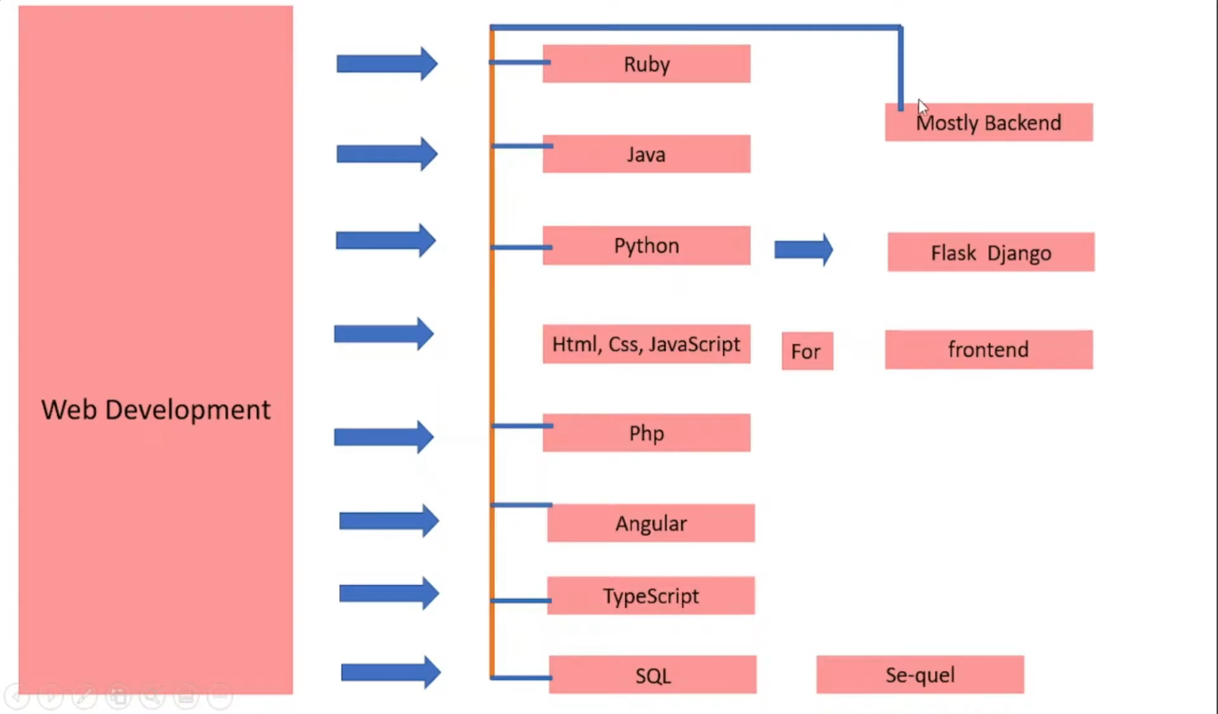So we use almost these languages for web development, except HTML, CSS and JavaScript, which are used for the front end. Every other programming language mentioned here is used mostly for backends. We can use Python for web development, and there are two very famous frameworks for Python known as Flask and Django. Then PHP, Angular, TypeScript and SQL, and SQL is one of the most famous programming languages used for databases. We also write HTML, CSS and JavaScript here.